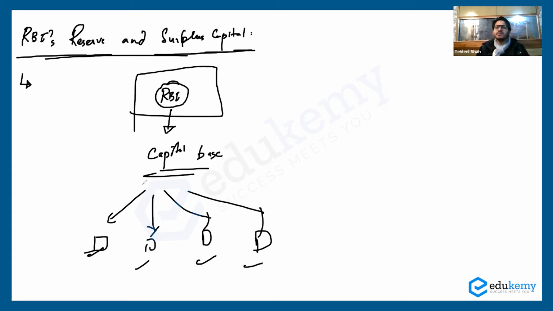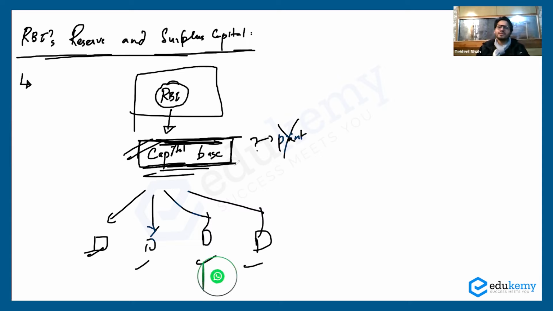So if RBI is helping the banks, RBI needs to have some money, some capital. RBI needs to have a strong capital base. RBI के पास अच्छा खासा capital होना चाहिए. But the question is, ये capital कहाँ से RBI लाएगा? The money that the RBI has to have goes into lakhs and lakhs of crores. How can RBI have that money? How can RBI create that money? Does RBI print that money? No, RBI does not print that money.